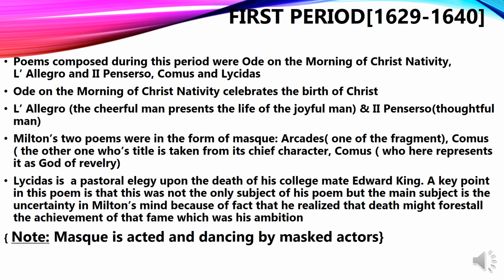Here this man requests the goddess of mirth to allow the poet to live with her in the delights of rustic scenes. He just wants to enjoy his life to the fullest, and this L'Allegro, the cheerful or joyful man, represents the Cavaliers. Please remember that it represents the Cavaliers.